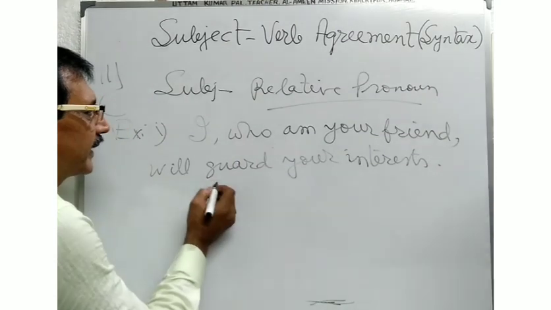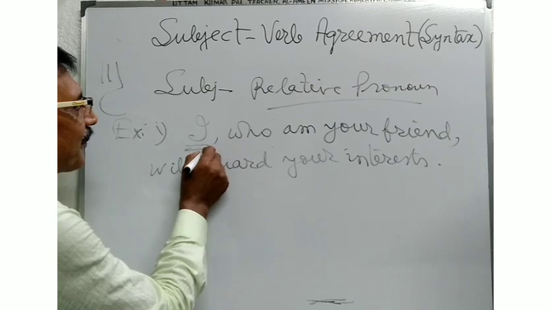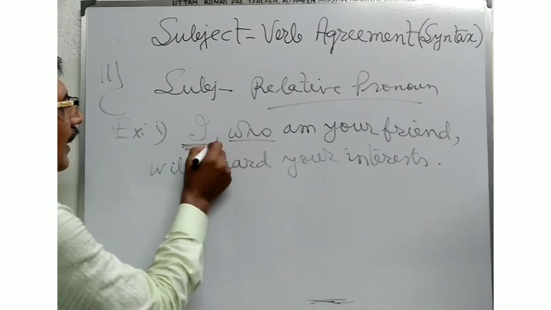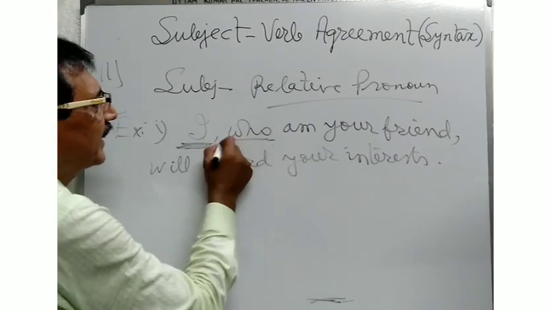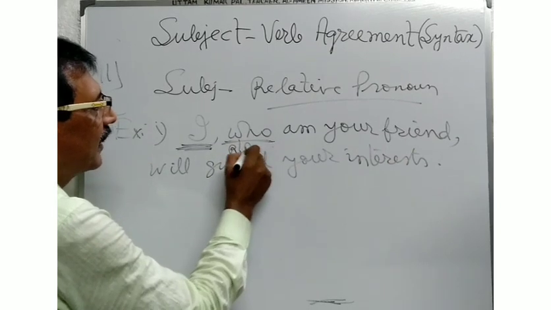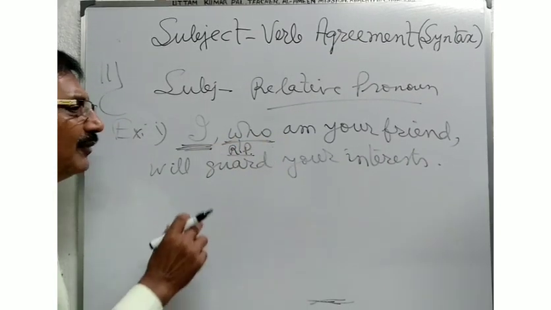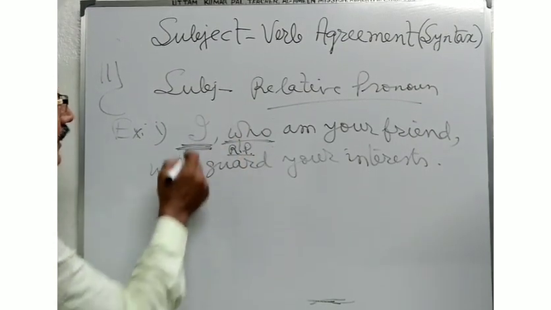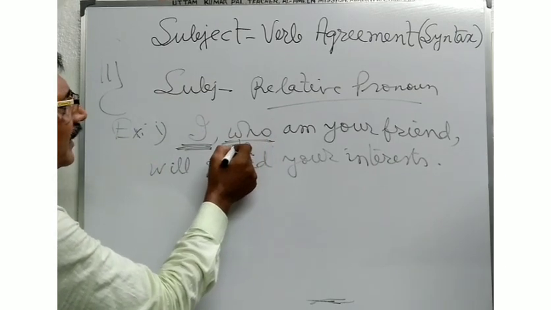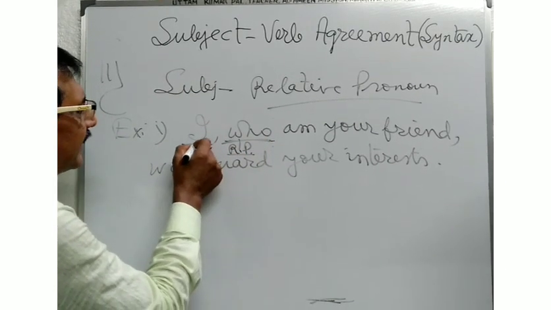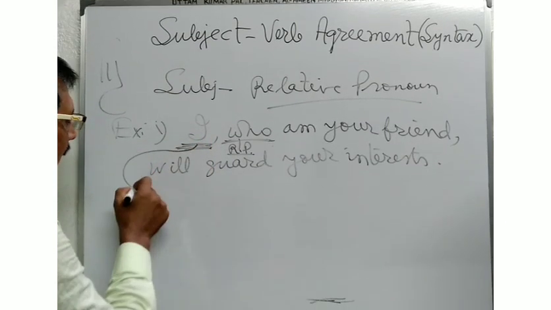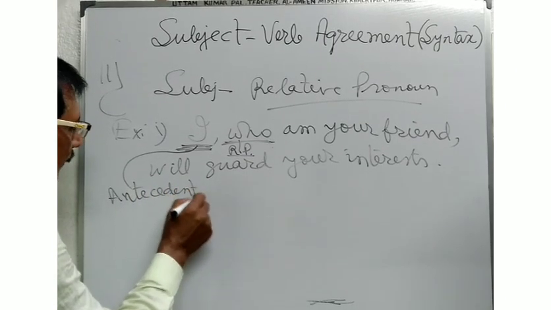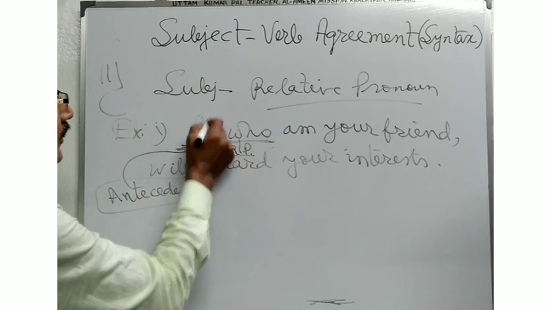Here in this sentence you will see I is the subject, and here I is the pronoun, but here who is the relative pronoun. I have discussed to you that when the subject is a relative pronoun, it refers to I. Here I is used as the antecedent.